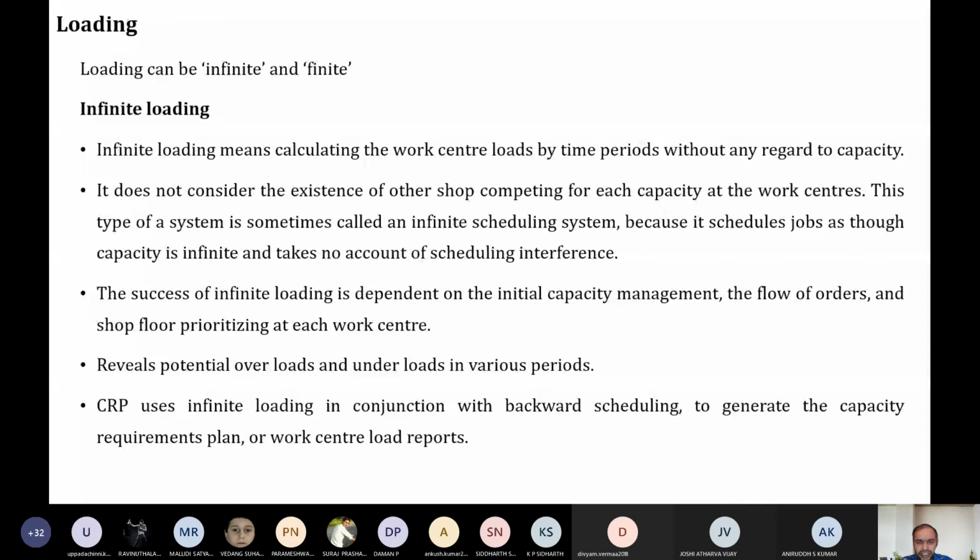That is infinite loading with sufficient resources, so the machine can consume whatever it requires. But this will end up in big inventory loss, a huge loss to the company in terms of capital investment or money, though the company may survive for a long time before going bankrupt. Say you require only some item, but you are given more money. You don't know how to spend it, and the money goes to waste. So that is infinite loading.